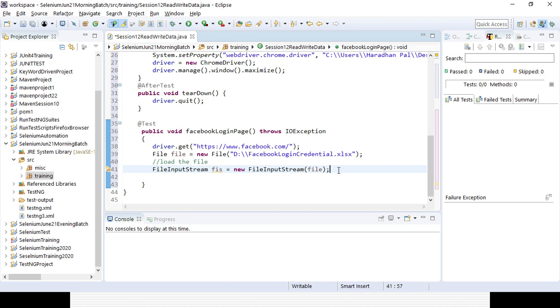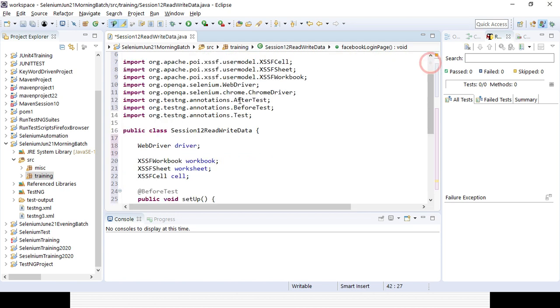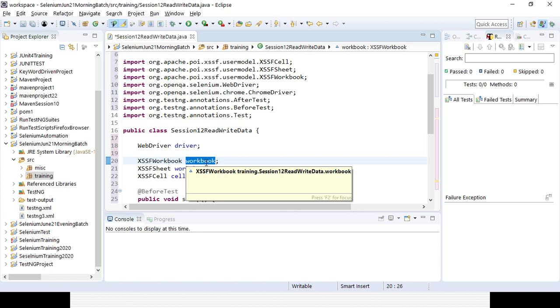Then I need to load the workbook. Once I load the file, how can we load the workbook? I already created a global variable for the workbook, XSSFWorkbook. This is my workbook variable. So I will be taking that variable here.